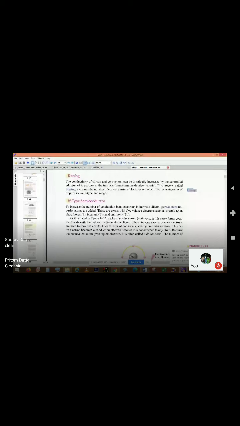So I am starting from the extrinsic semiconductor. Earlier we had a familiar idea about the intrinsic semiconductor, where a semiconducting material differs from a conducting material as well as a non-conducting material, that means an insulator. But with doping, an intrinsic semiconductor can behave as an extrinsic semiconductor on the basis of the doping.